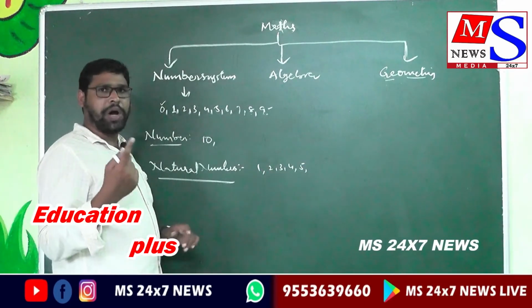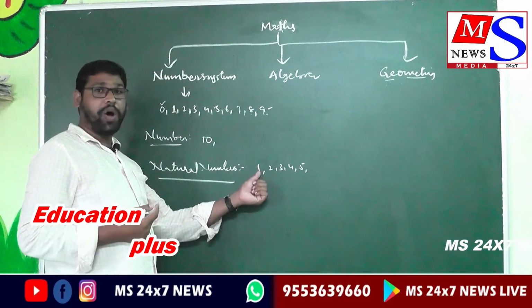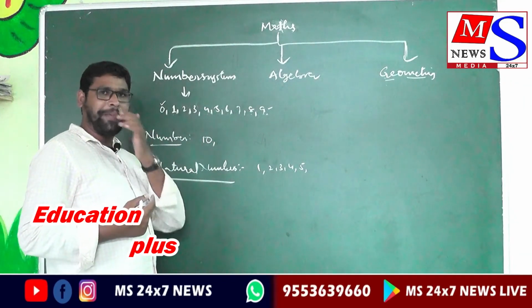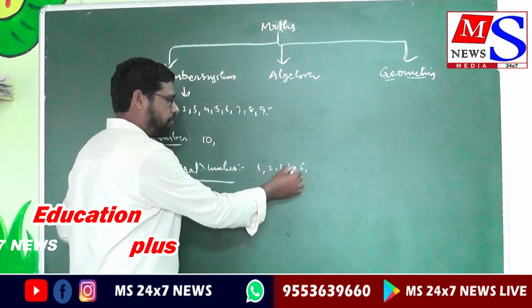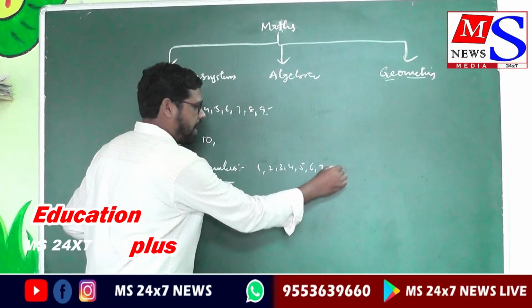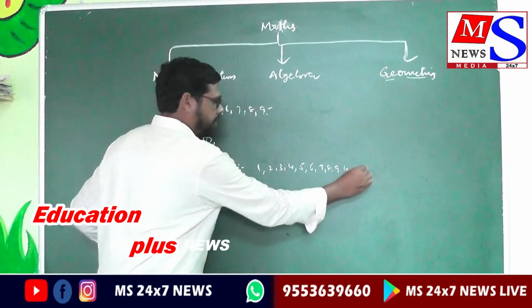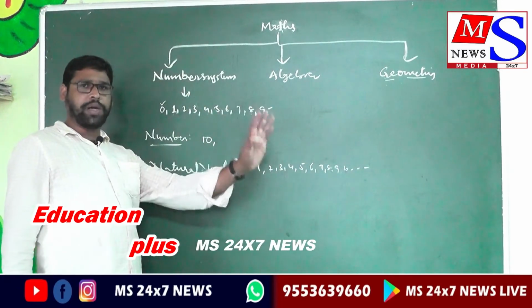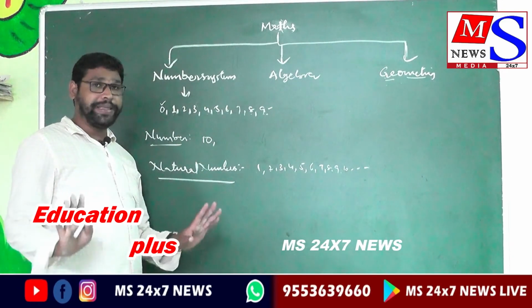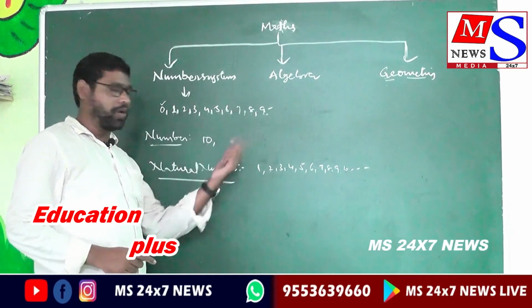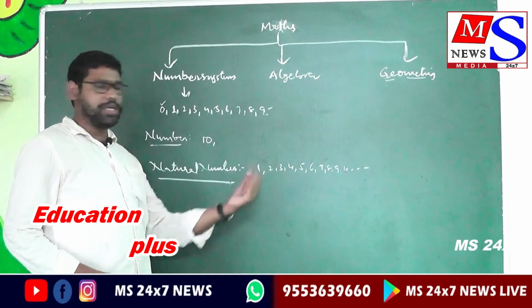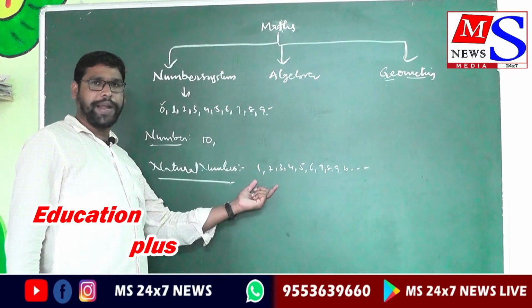Whenever you start the count with 1 onwards, not 0. So 1, 2, 3, 4, 5, 6, 7, 8, 9 and 10 and so on. All the counting numbers are called natural numbers, not digits. Here all the counting numbers are 1 to infinity. These are all called natural numbers.